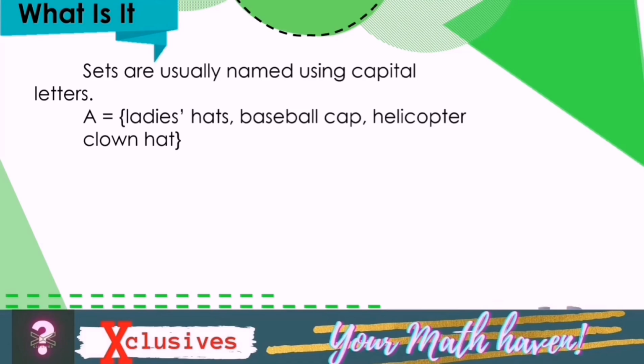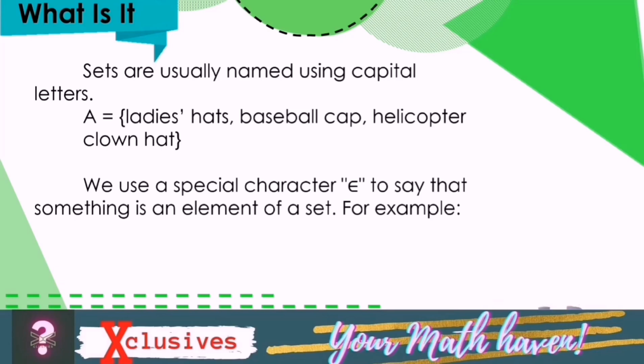At the same time, we use a special character ∈ to say that something is an element of a set. For example, baseball cap is an element of A. Again, this is read as baseball cap is an element of A.